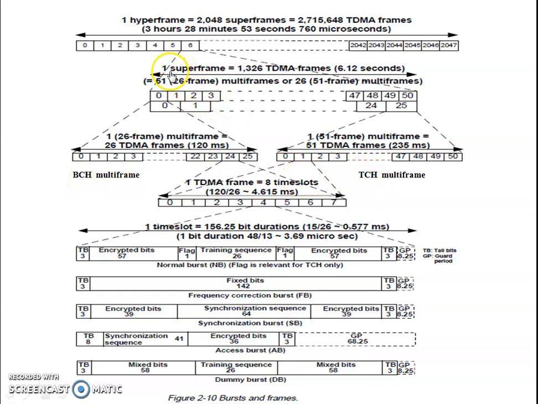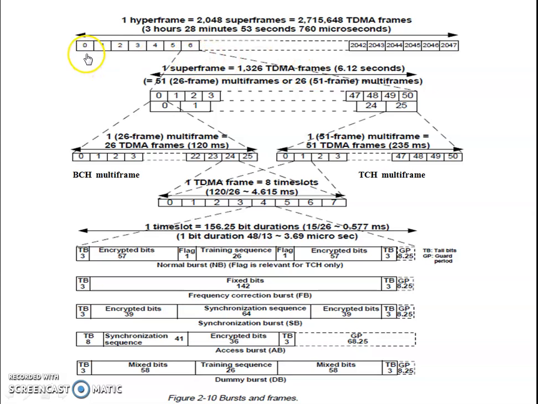So we can say one superframe is nothing but the combination, as I said, of 51 multi-frames with 26 frames, or 26 multi-frames with 51 frames. In combination, one superframe is equal to 1326 TDMA frames, which takes a time duration of around 6.12 seconds.